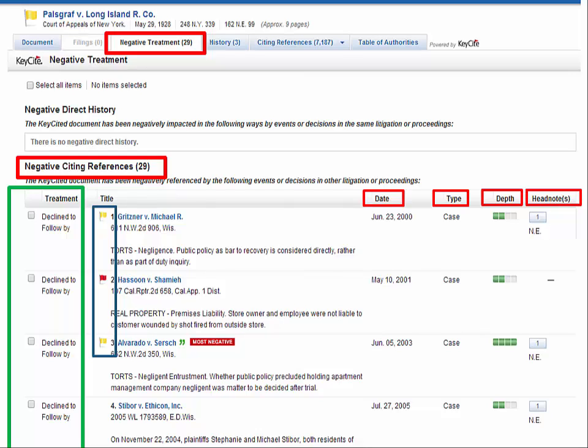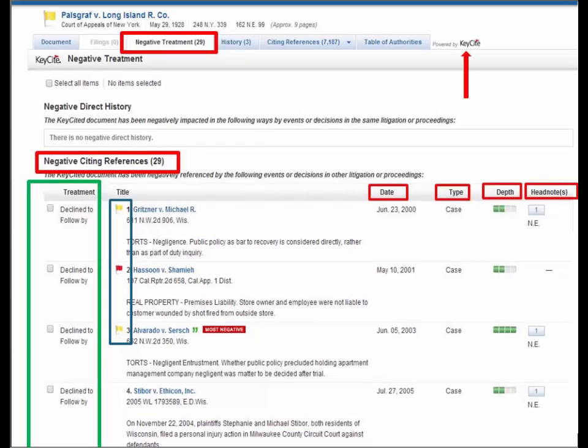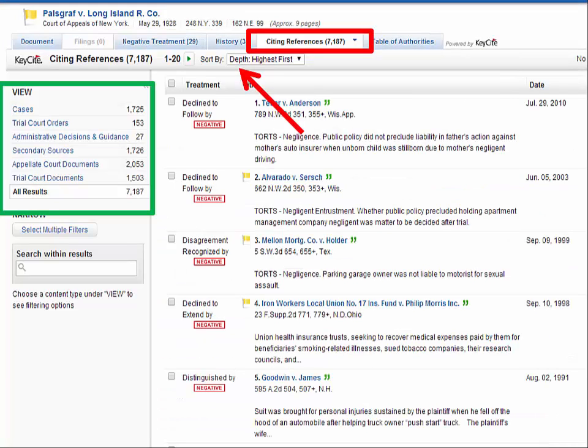The depth shows the 4 levels of discussion on the case under review. The headnotes show what headnote from the original case is discussed in the later case. Click on the key cite icon to see what the flags mean. Click on the Citing References tab.